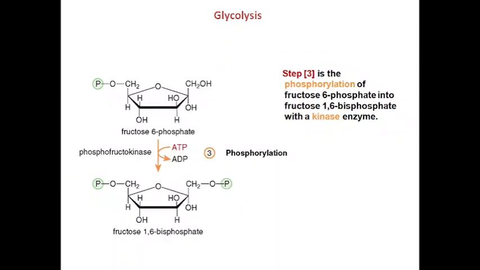Step number 3 is called second phosphorylation. In this reaction, fructose 6-phosphate is phosphorylated to fructose 1,6-diphosphate. This reaction is catalyzed by the enzyme phosphofructokinase.